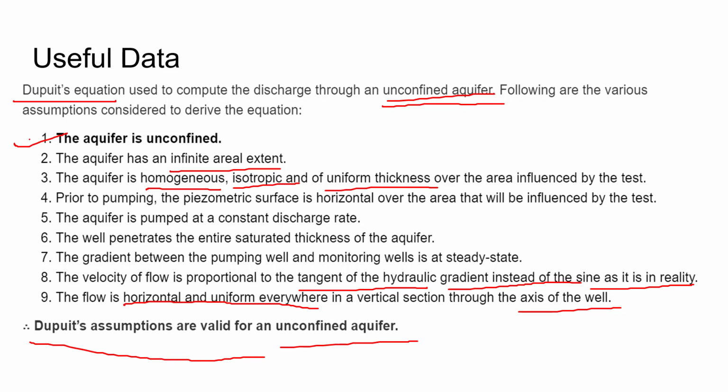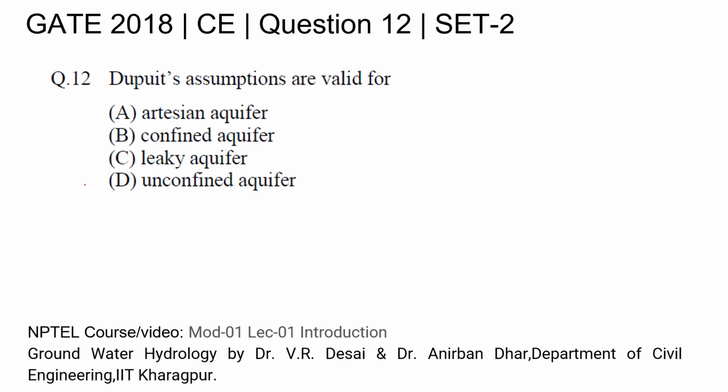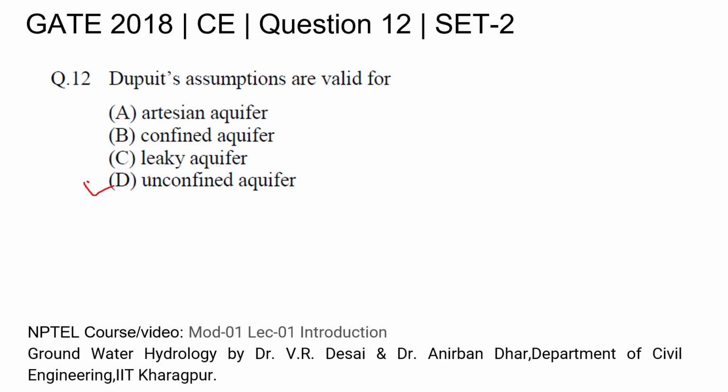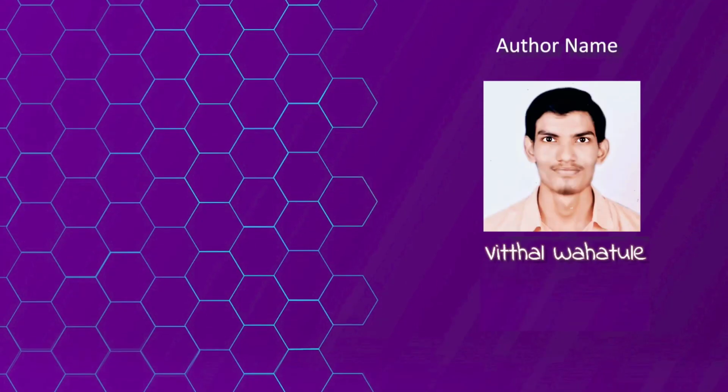You can remember this major assumption that it's valid for an unconfined aquifer, then homogeneous, isotropic and uniform thickness. The gradient between pumping and monitoring wells is at steady state. These are some major assumptions you can remember. So our answer will be option D, unconfined aquifer. Thank you.